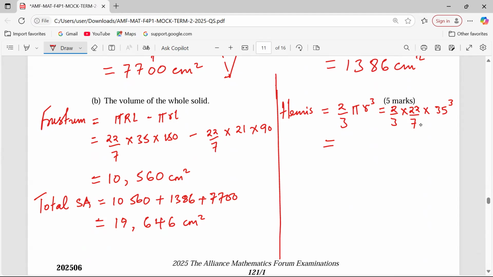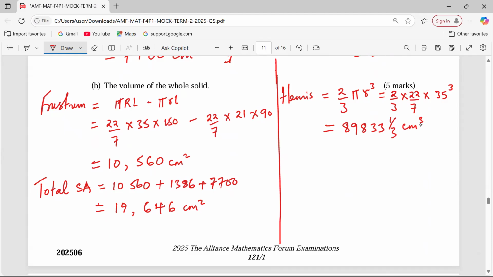From the hemisphere, 2 over 3 by 22 over 7 by 35 cubed. This is exactly 89,833 and a third cubic centimeters.